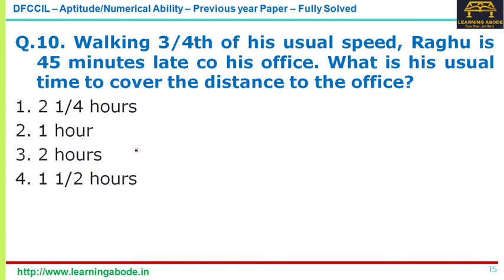Okay, question number 10. Walking at 3/4 of his usual speed, Raghu is 45 minutes late to his office. What is the usual time? One way of solving this is, speed and time are inversely proportional, and here distance is constant. So if speed is 3/4, time would be 4 by 3.